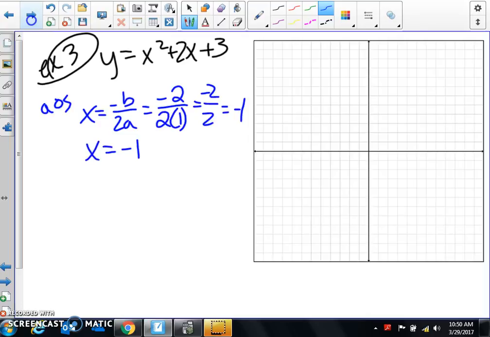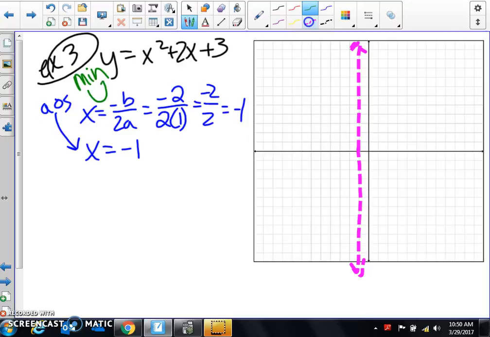So my axis of symmetry is at x equals negative 1. If it says what's my equation for my axis of symmetry, boom, x equals negative 1. Once again, I know this is going to be a minimum, and it's going to be smiling upward because my a is positive. I plug back into my equation to find my y value.